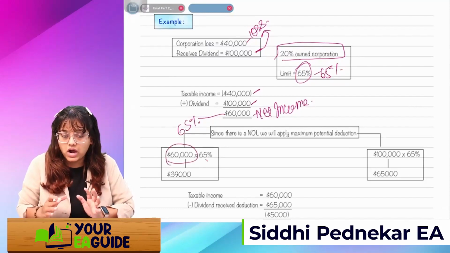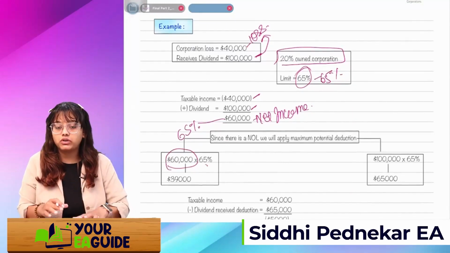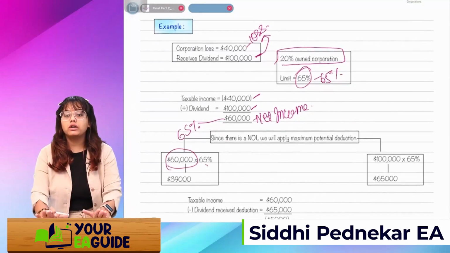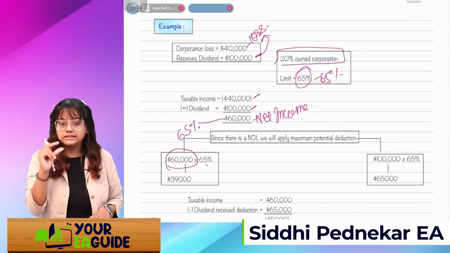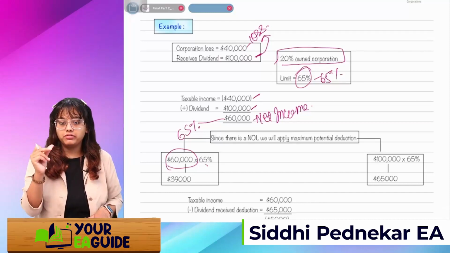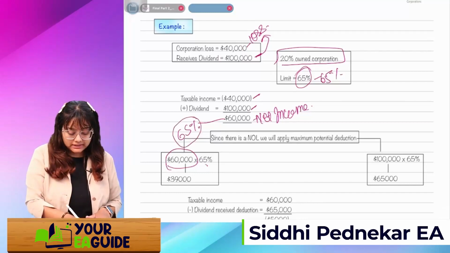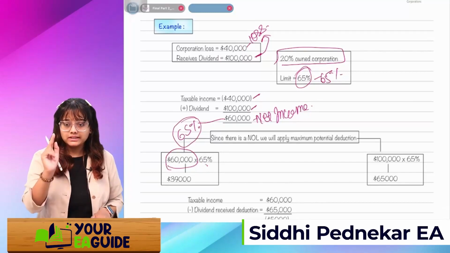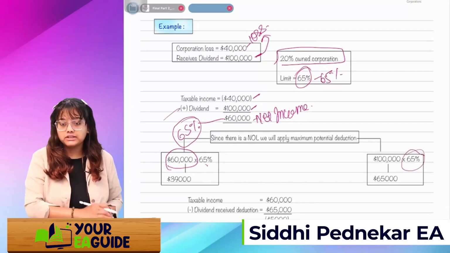You know now how the 60,000 came, right? Our loss was 40,000. We include our dividend income in it, and the net income is 60,000 after reducing the loss from the dividend. On that 60,000 we will apply 65%. Second, we'll apply 65% again on the dividend side.